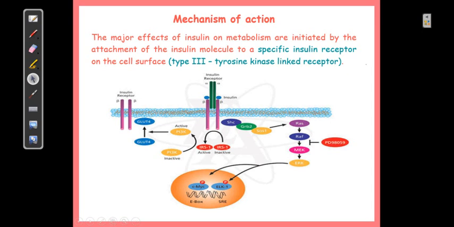Apart from type 4, which is a nuclear receptor, all three receptor types 1, 2 and 3 are located across the membrane, and that is the reason we call it a transmembrane receptor. Now the actions are initiated, the first step of signal transduction is the consequence of autophosphorylation. So receptor autophosphorylation will occur first, followed by dimerization, and once dimerization is there, you can have activation of some proteins.